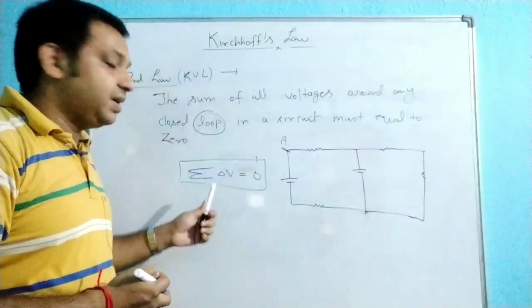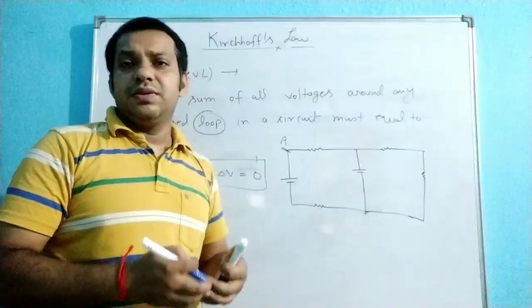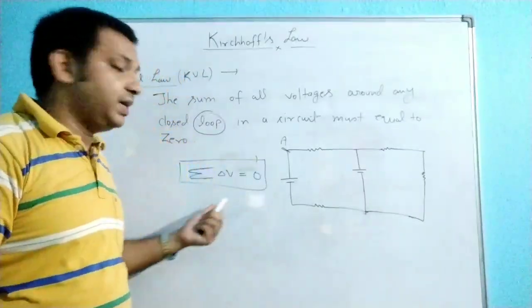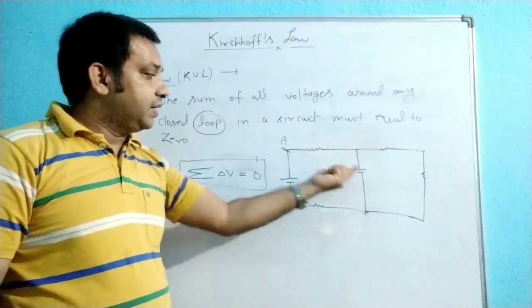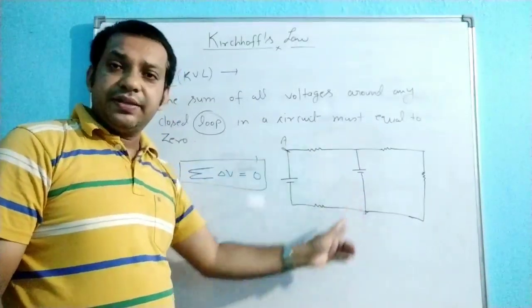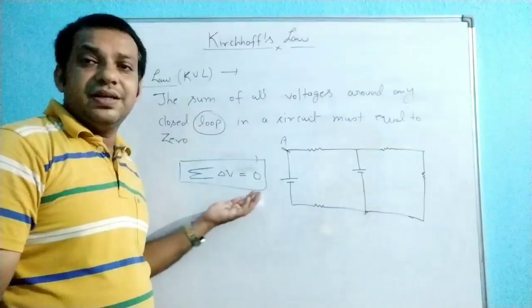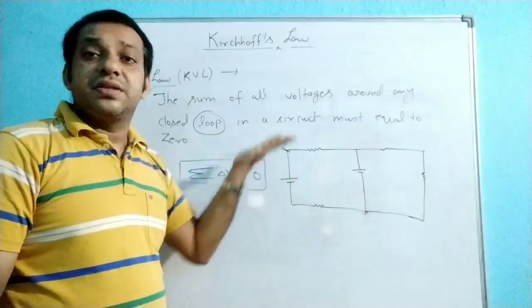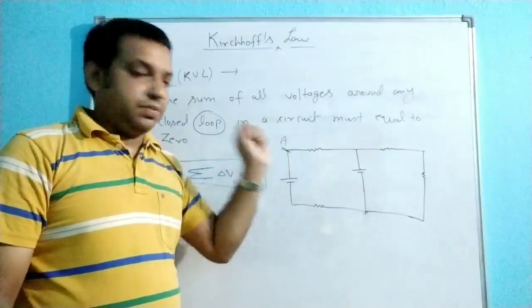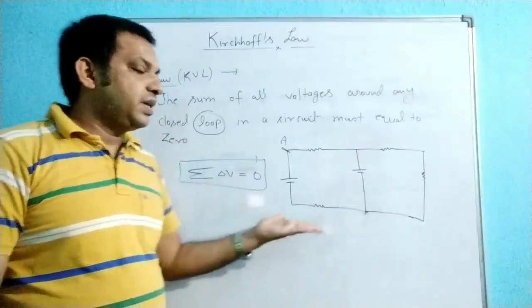Why am I writing the delta? Delta is because voltages are always a potential difference. That is why delta indicates the potential difference. So if you take the sum, you will get a net value of 0. So this is the statement of the Kirchhoff law.